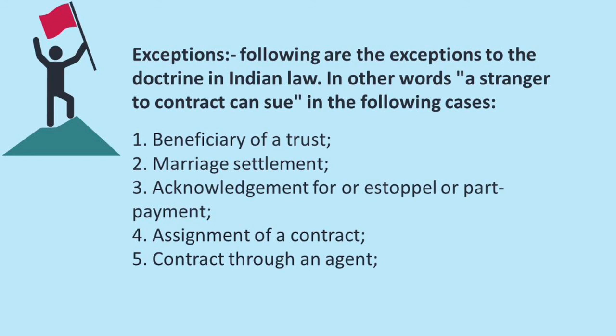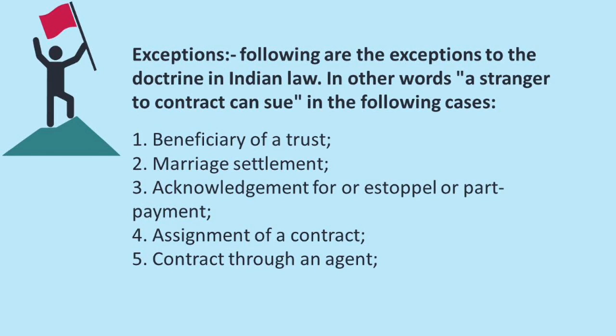A has to get money from B. Then A has to give money to C. A will transfer B's obligation to C. That means he is assigning his contract to C. In these cases, even though C is a stranger to the contract, he can file a case against B. An existing contract can be replaced with a new contract by changing either of the parties, terms and conditions remaining the same.